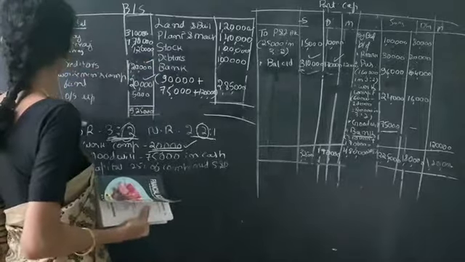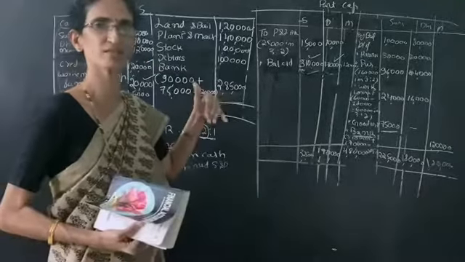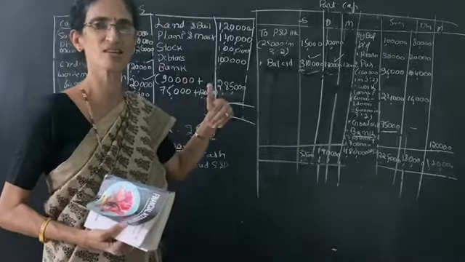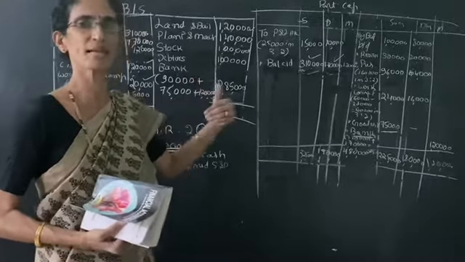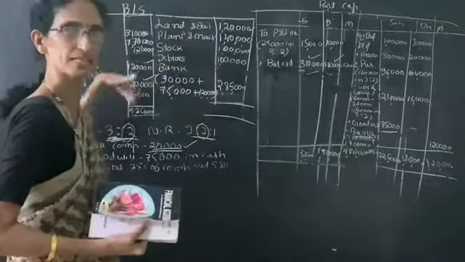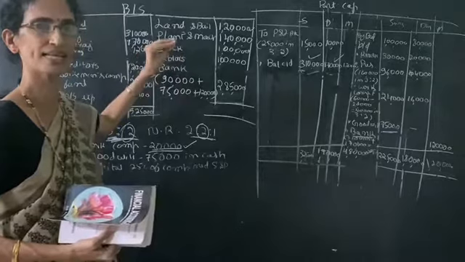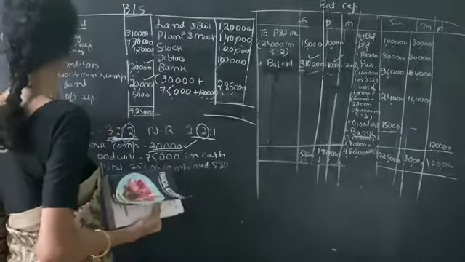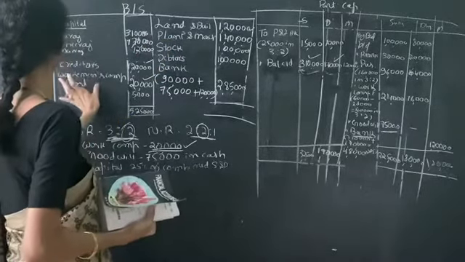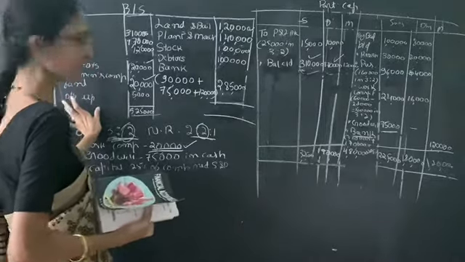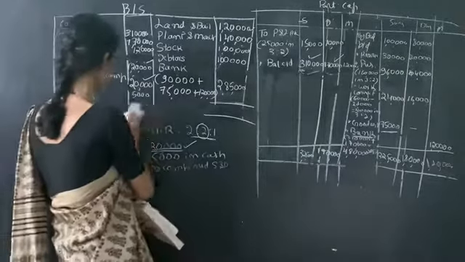Another thing is we have to save the time because it is online classes. That is why I am just making the corrections here and writing the amount. So we have to write capital account last, after creditors, workmen's compensation fund and outstanding expenses. Yes, balance sheet 2 is over.